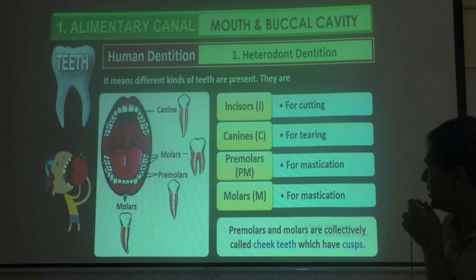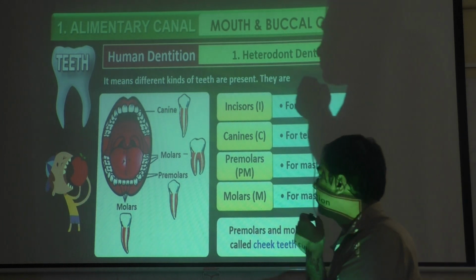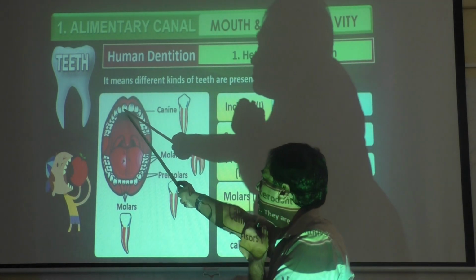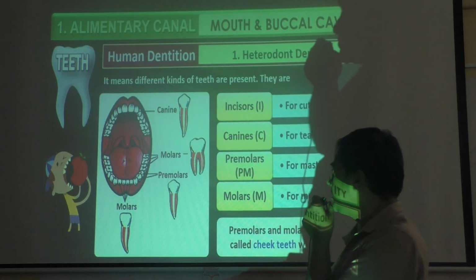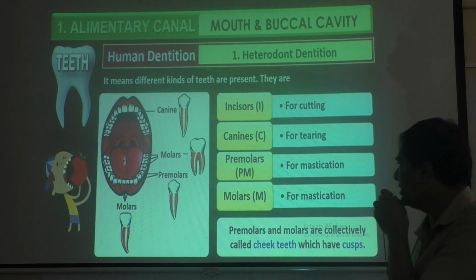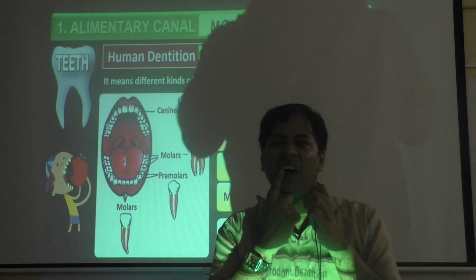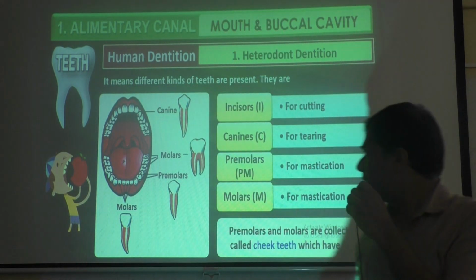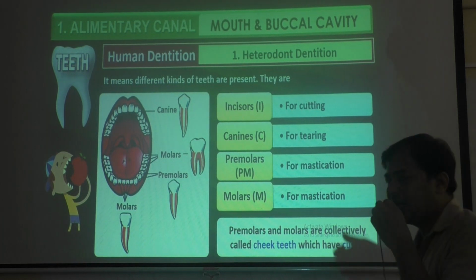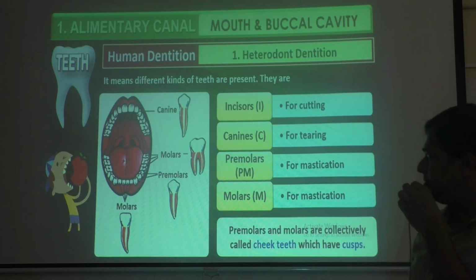Okay, they are incisors. Incisors are meant for cutting. The first, what you see here in the center, that is incisors. Incisors are meant for cutting in the front part. Canines on either side, you see the sharp part here in the front, that will be canines. And canines are meant for tearing because they are sharp pointed.